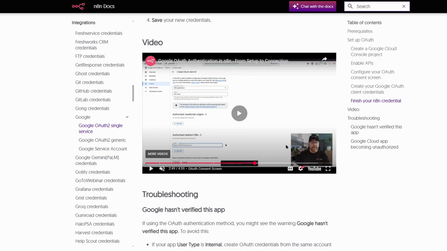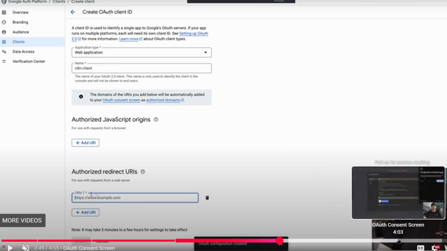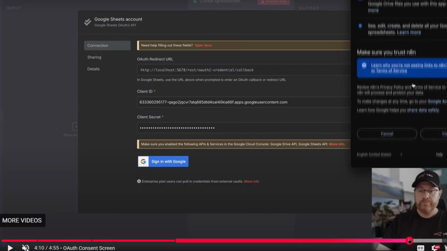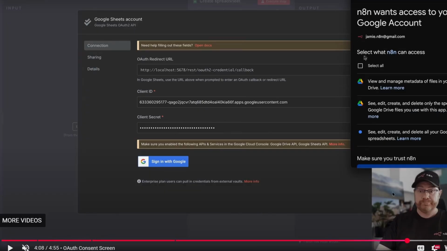Now the next issue you might run into, let me see if I can find it. Okay, so the next issue that you may run into is this step right here when you're linking your account to N8N. Now I got a screen that was saying something about a warning, and at first I was confused, but basically at the bottom of the screen, which he didn't get this issue but I got it, you're going to see a tiny little button or a link that says continue anyway.